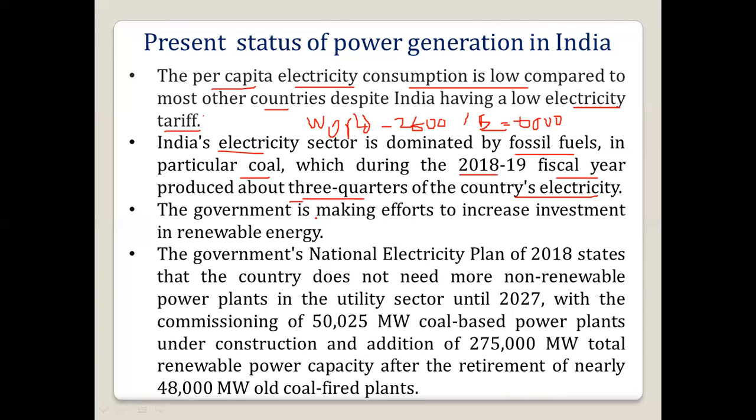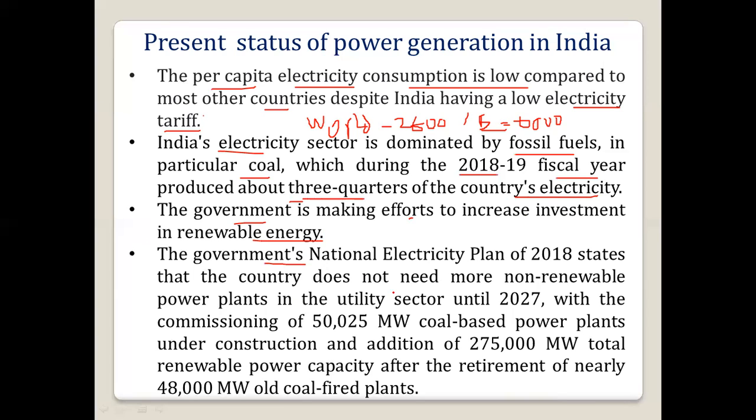Nowadays the government is making efforts to increase investment in renewable energy. More and more investments are coming in renewable energy, like solar and wind, so we can capitalize on that energy.